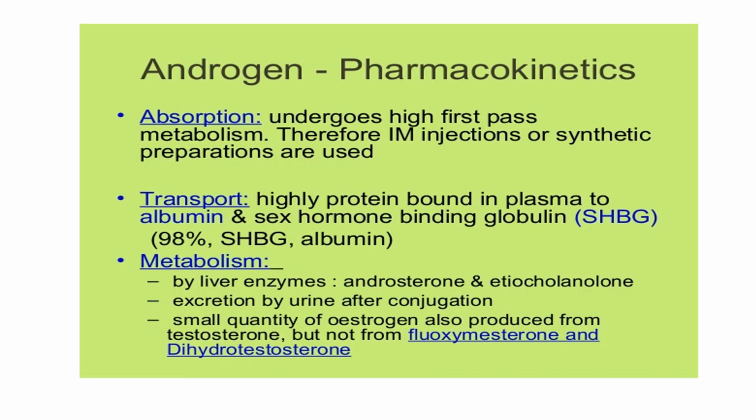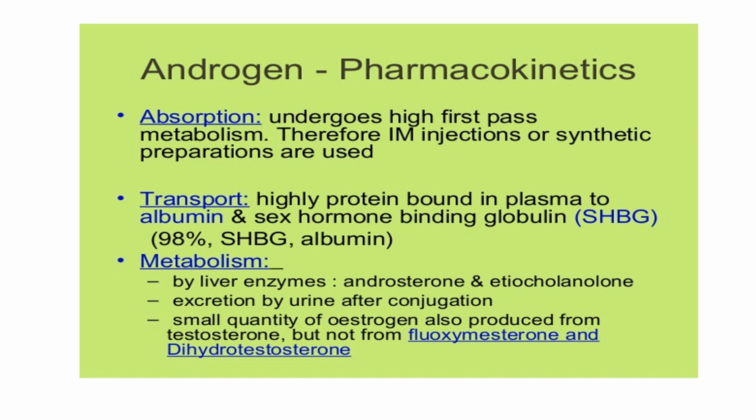Coming to the pharmacokinetics of androgens, absorption. It undergoes high first pass metabolism, so it is ineffective orally. Usually given by IM injection, or synthetic preparations are commonly used. Transportation, it is highly protein bound in plasma to albumin as well as sex hormone binding globulin.